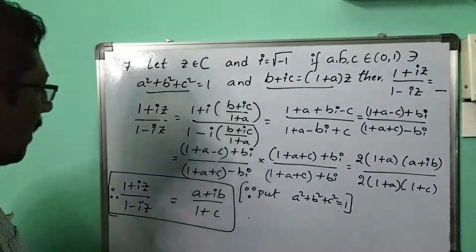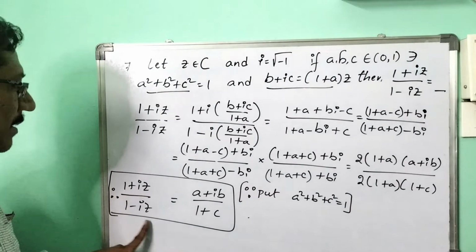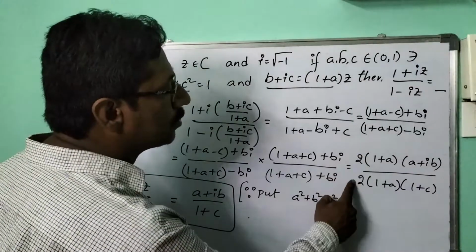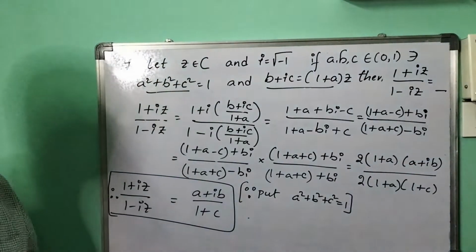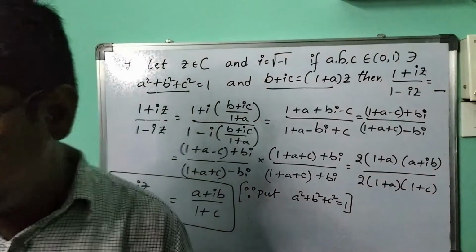Okay, now finally what I'll get here? 1 plus IZ by 1 minus IZ. Here cancel off like terms 2 2. 1 plus A, 1 plus A get cancelled. Only this thing has been left out. Thank you. Now let me go for the next one.